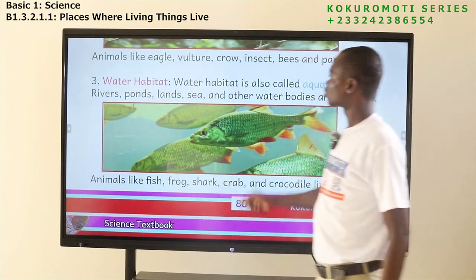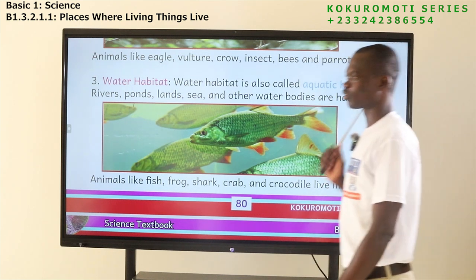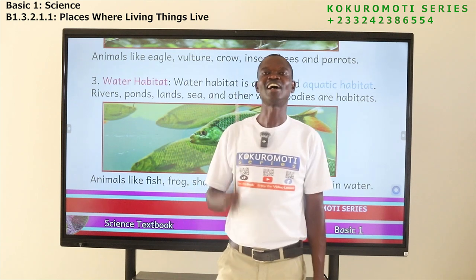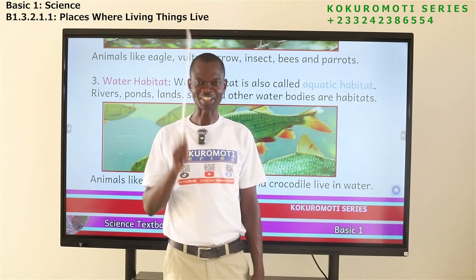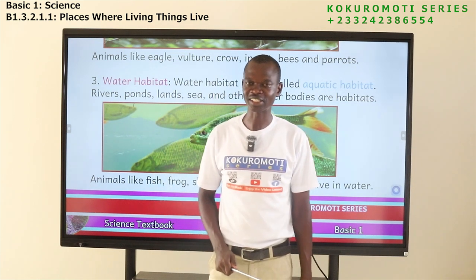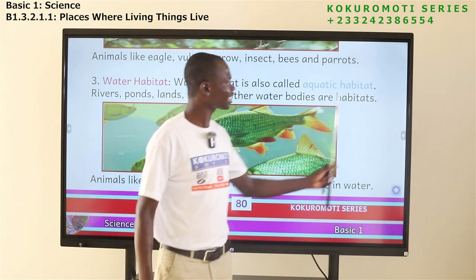Okay. Now let's come here. Water habitats. So water habitat is also called aquatic habitat. Listen, I'll ask this question, and the one who will get it correct, I'll buy you something. I will not tell you. If you get it correct, I'll buy you something. I said water habitat is the same as what? Yes, it's the same as aquatic habitat.